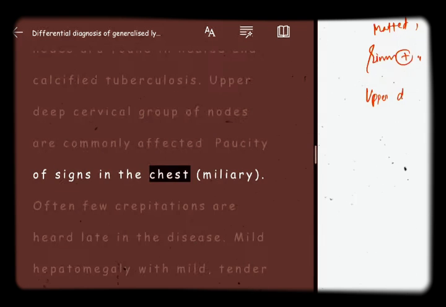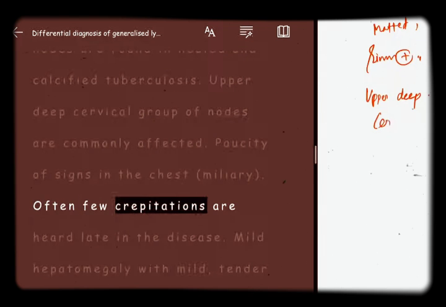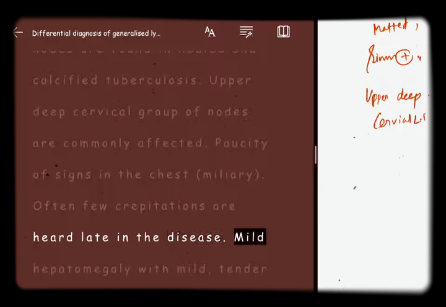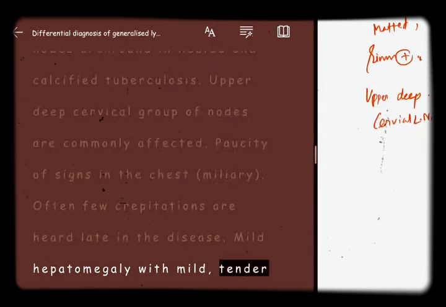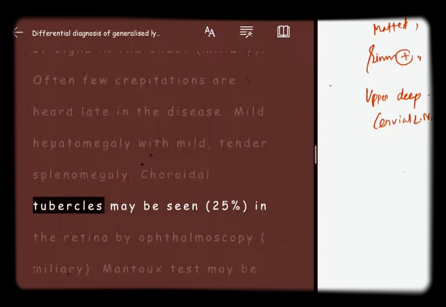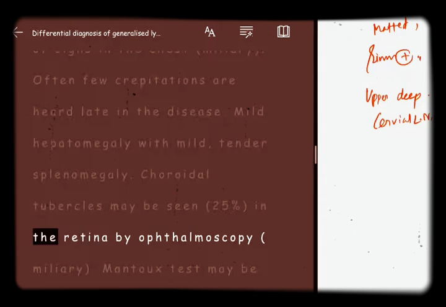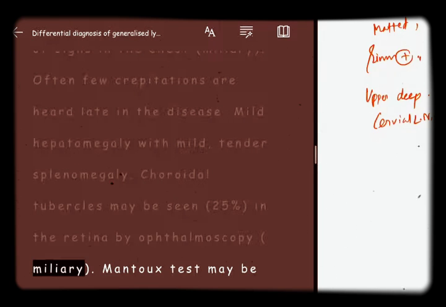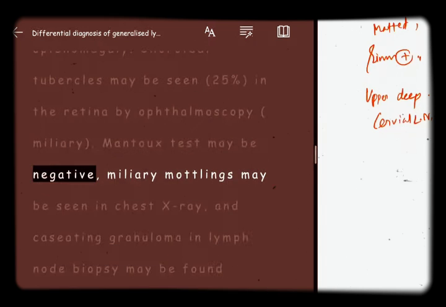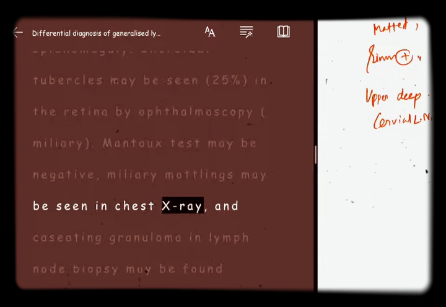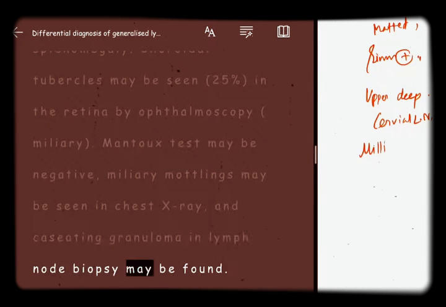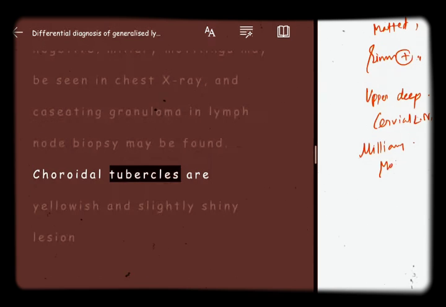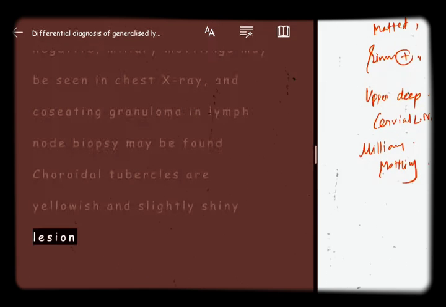Paucity of signs in the chest in miliary tuberculosis. Often a few crepitations are heard late in the disease. Mild hepatomegaly with mild, tender splenomegaly. Choroidal tubercles may be seen in 25% in the retina by ophthalmoscopy. Mantoux test may be negative, miliary mottling may be seen in chest x-ray, and caseating granuloma in lymph node biopsy may be found. Choroidal tubercles are yellowish and slightly shiny lesions.